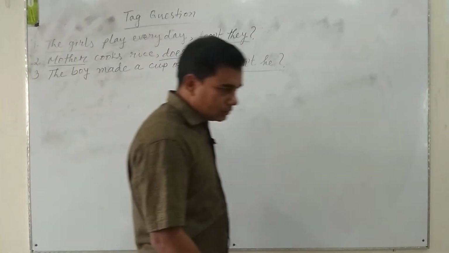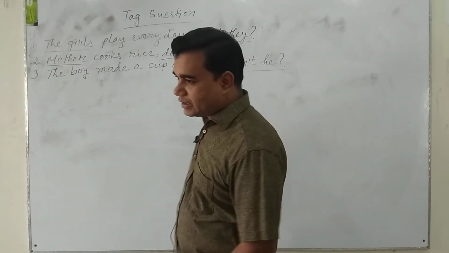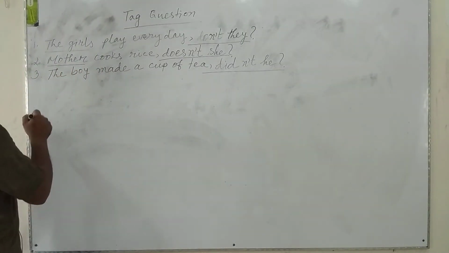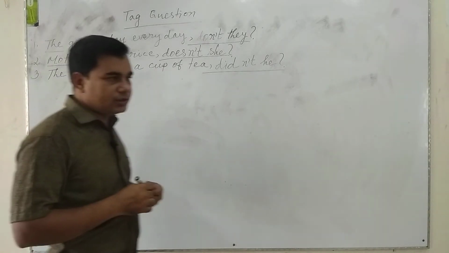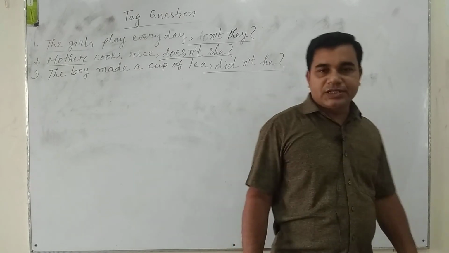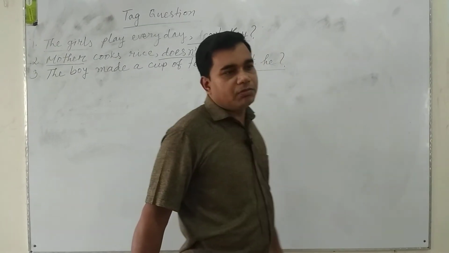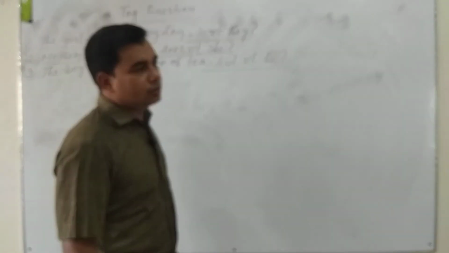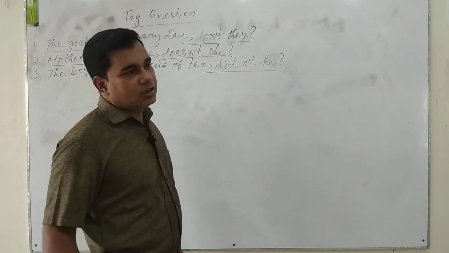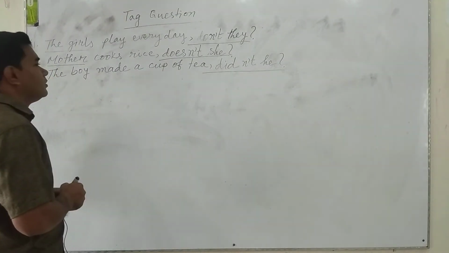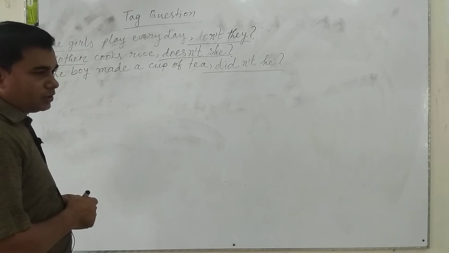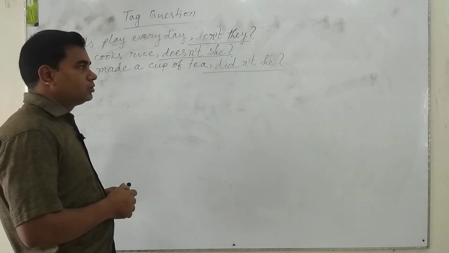It is all about assertive sentences. But if the sentence is imperative, what will we do? Notice, my dear student, if the sentence starts with the main verb, or if the sentence is imperative, we have to use a tag question such as can't we, will you, won't you.